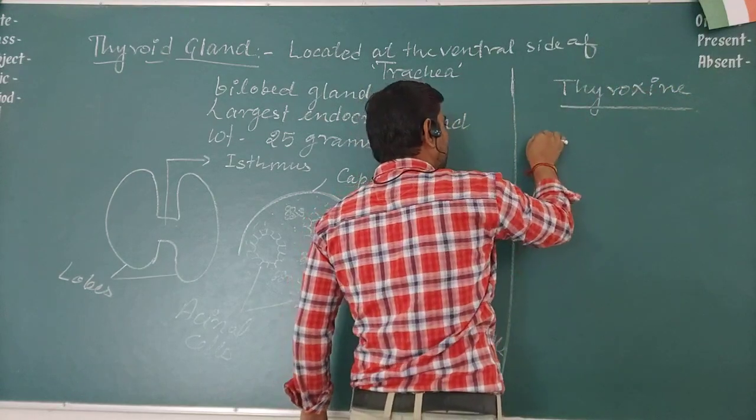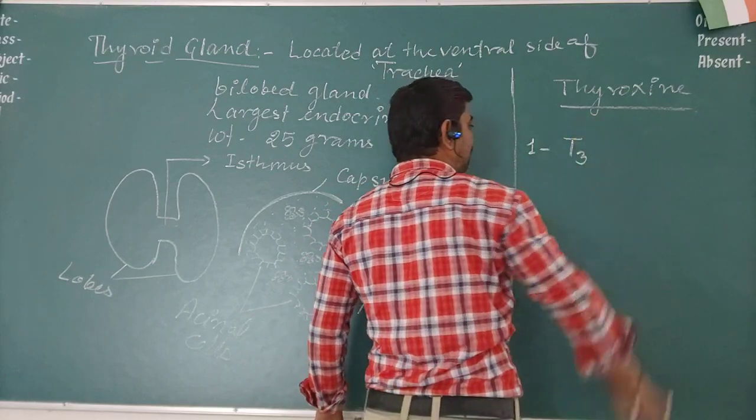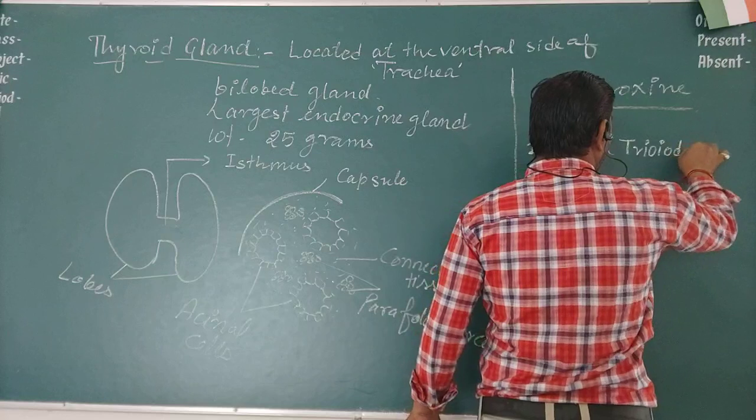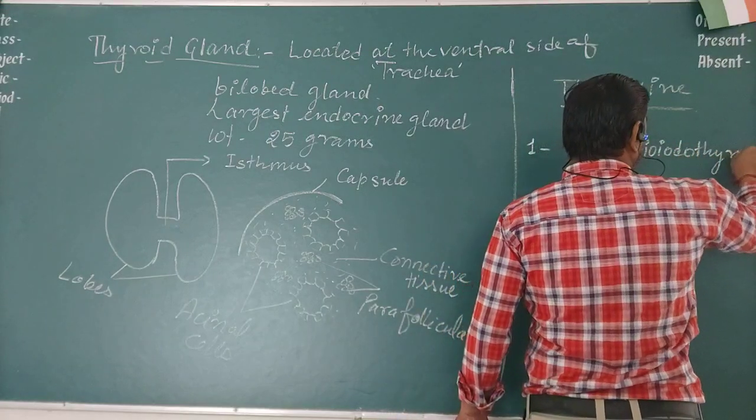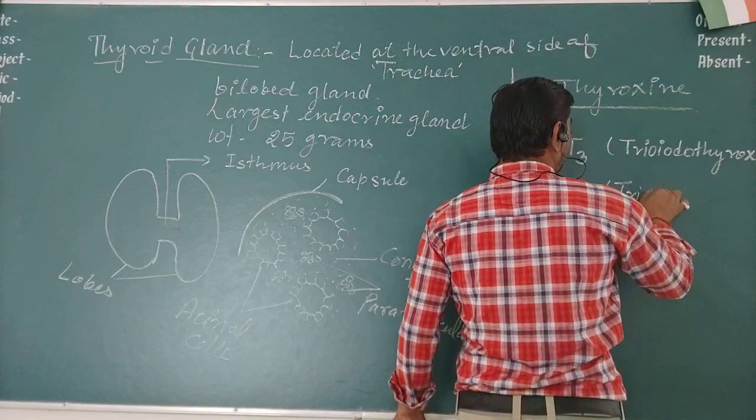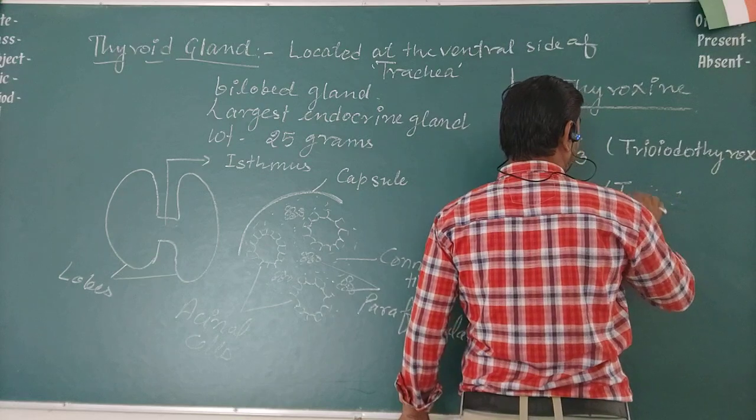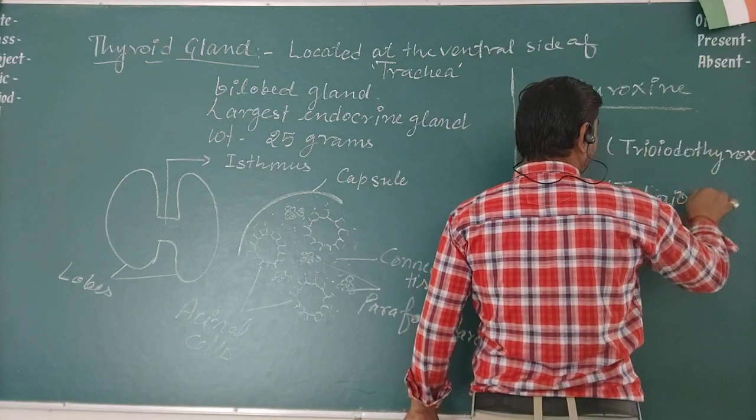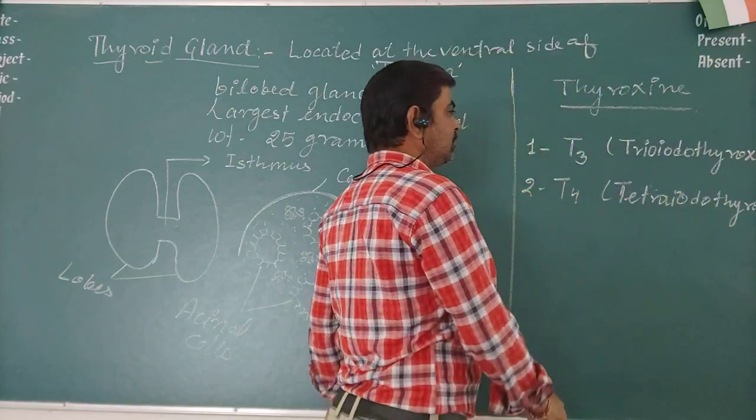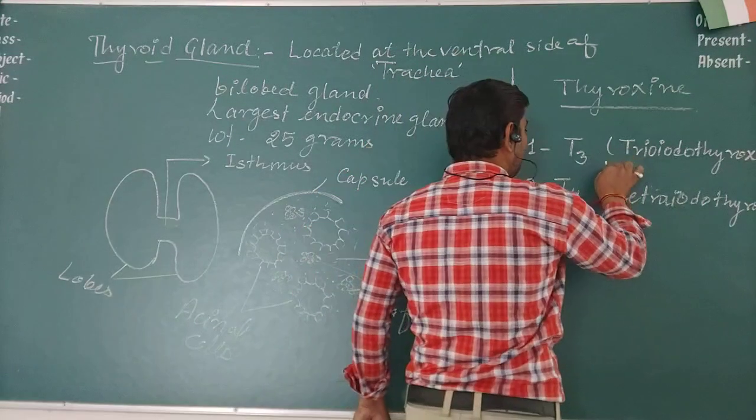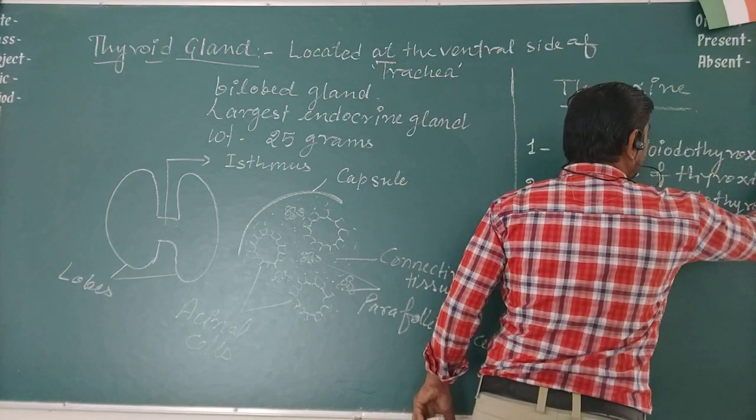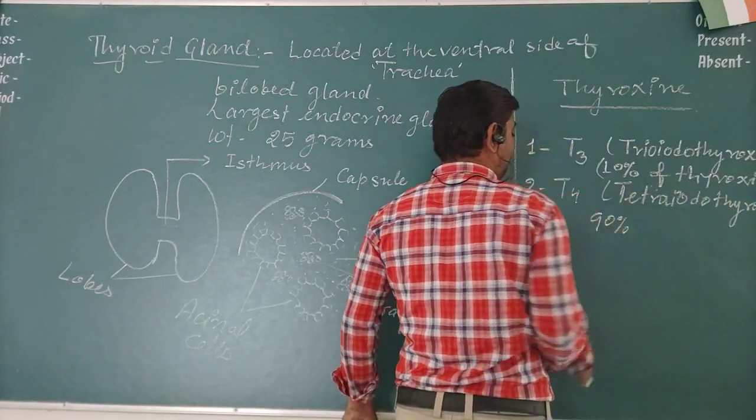One is called T3, that is triiodothyroxine, and the second is T4, that is tetraiodothyroxine. The triiodothyroxine makes 10% of the thyroxine, and the rest of the proportion, that is 90%, is made by the tetraiodothyroxine.